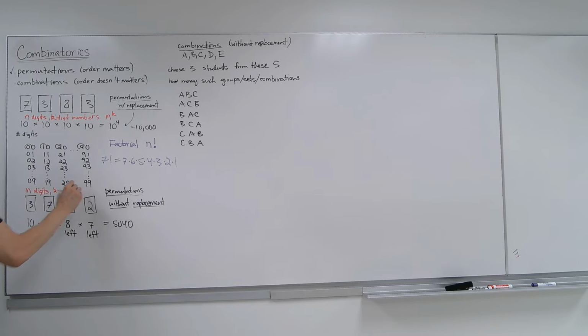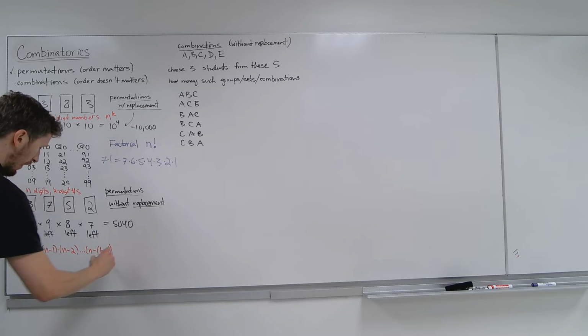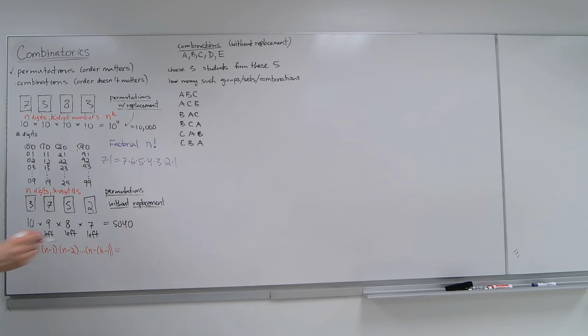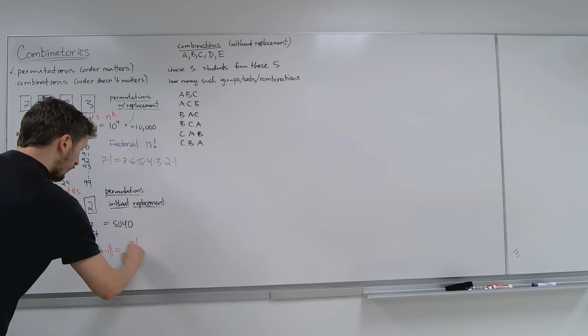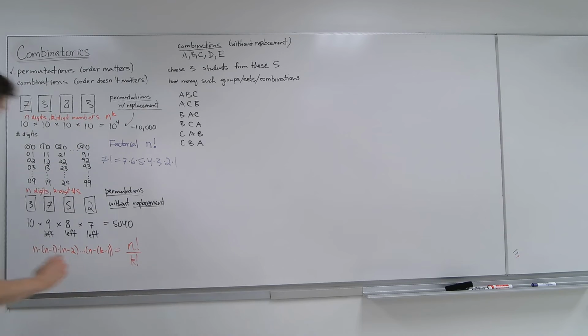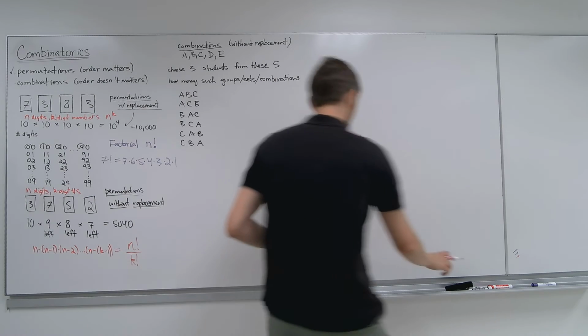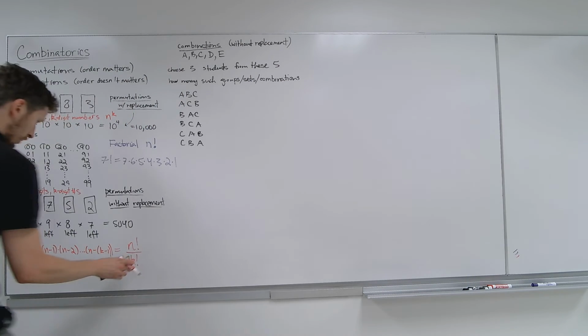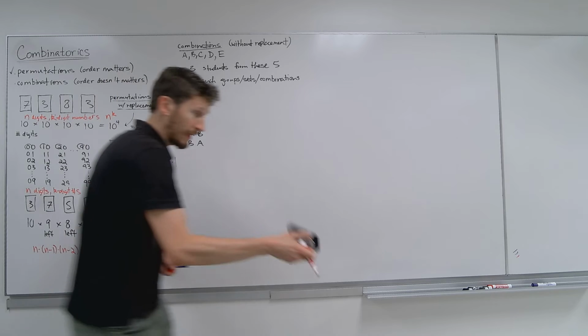You know what that does? It's going to be k terms: n times n minus 1 times n minus 2, and so on. So you would do n minus 0, n minus 1, n minus 2, up to n minus (k minus 1). Actually, it's kind of tricky. You have to think about that. And what that actually is, everybody, is n factorial over n minus k factorial. You can check that out. You have k of them that you're actually taking.